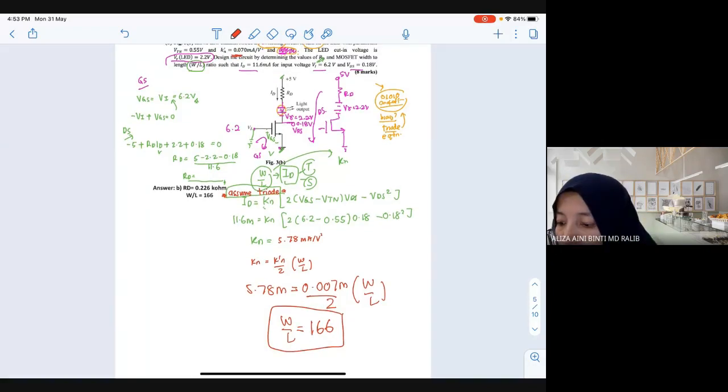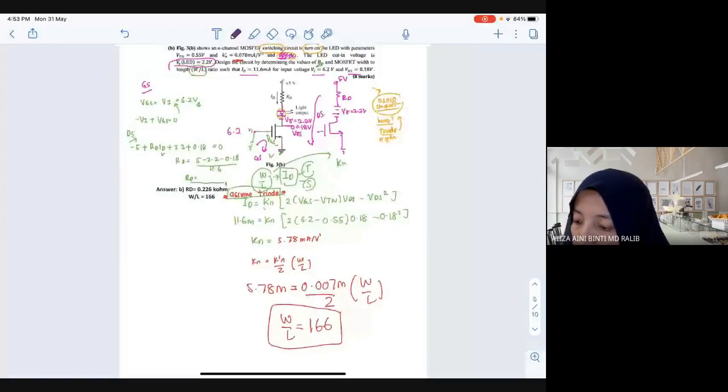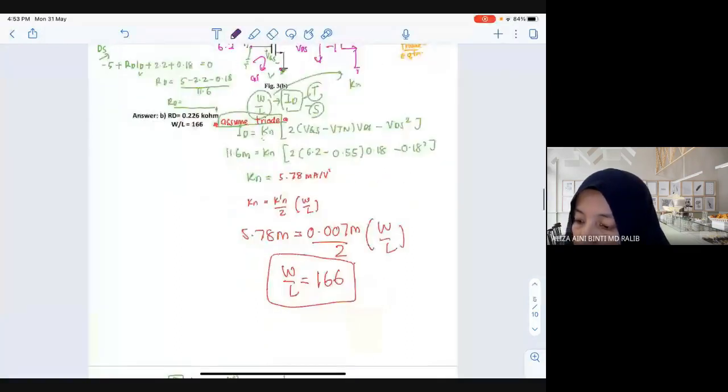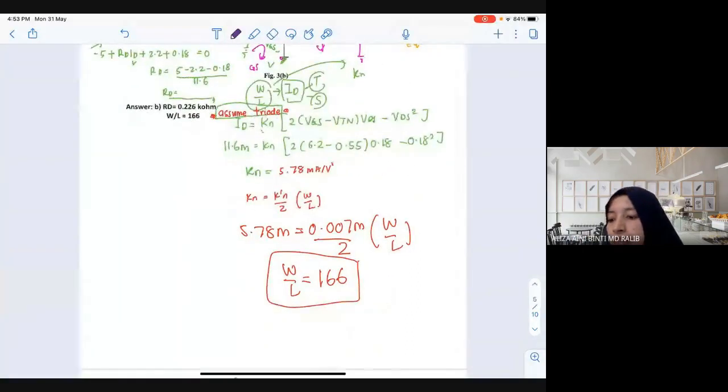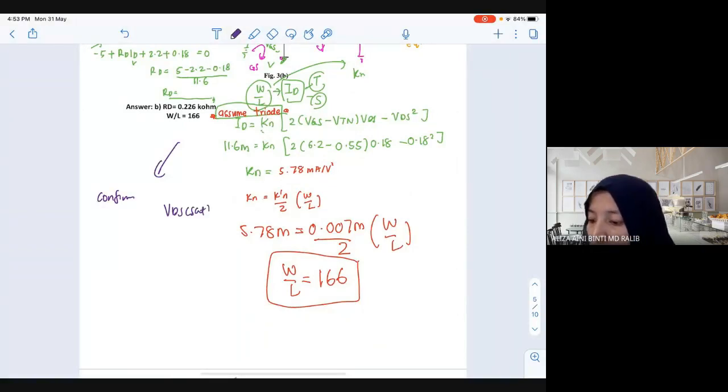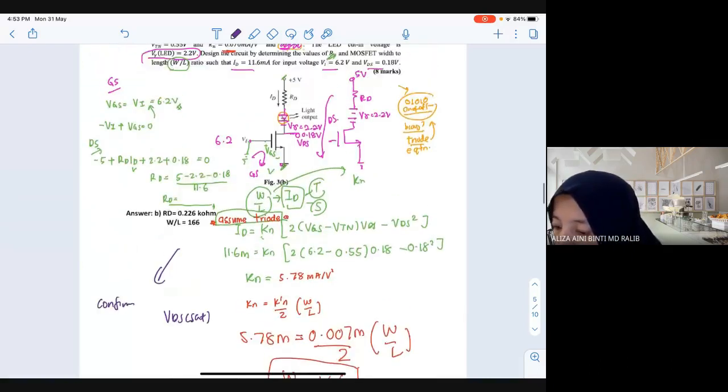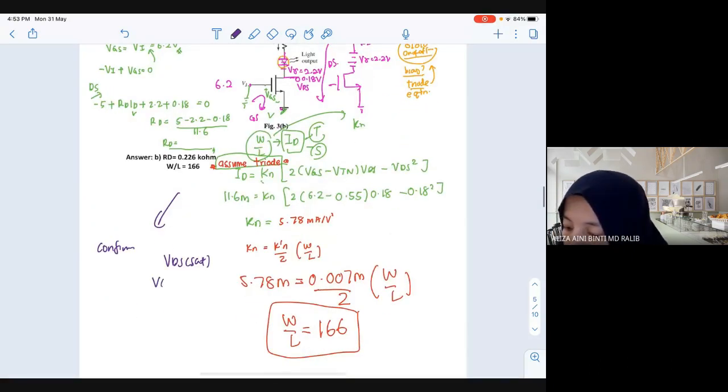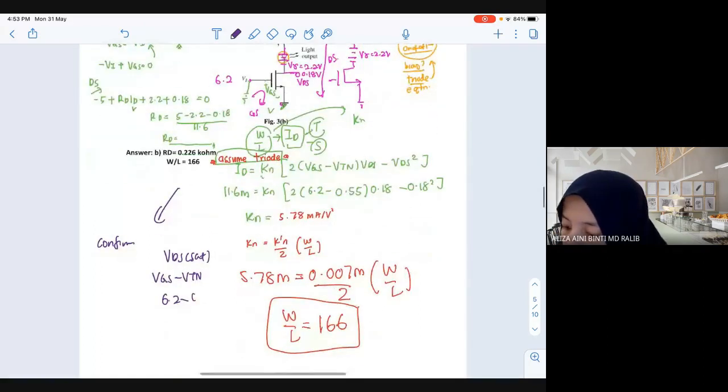Okay, is it done now or am I missing something? Is it finished yet? Confirm, madam. Yes. Don't forget to always confirm. So let's try to confirm. What is the value of VDS saturation? VGS minus VTN. That is 6.2 minus 0.55.